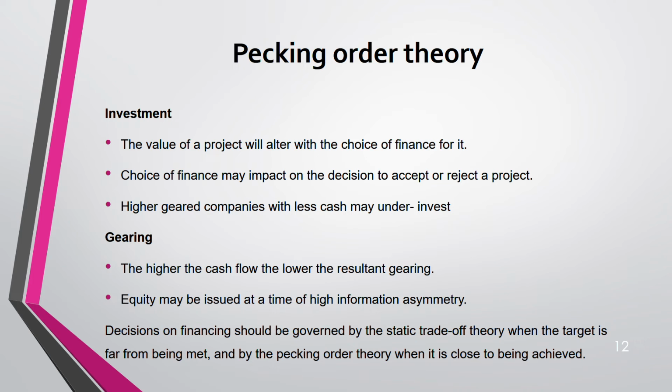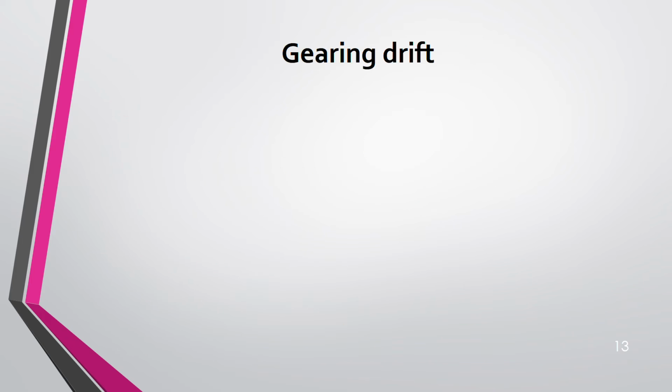When the target is close to being achieved, use pecking order theory. When you are very far away from the target, use static trade-off theory. That means increase or decrease based on the target ratio. When you are very near to achieving the target, use pecking order theory. This will help you. Pecking order theory means internally generated fund, debt, equity. Remember the order. You need to remember the order.